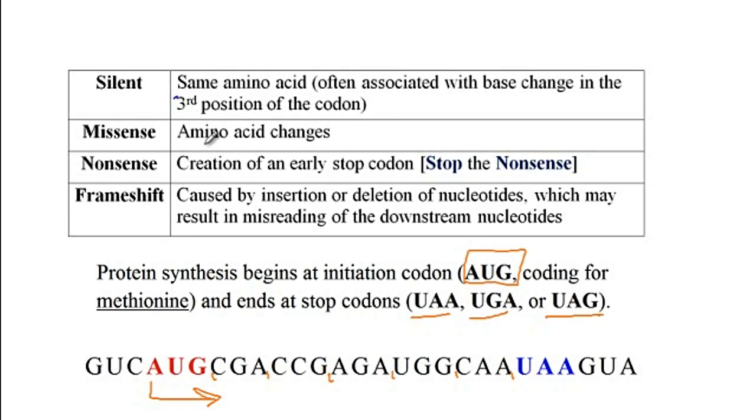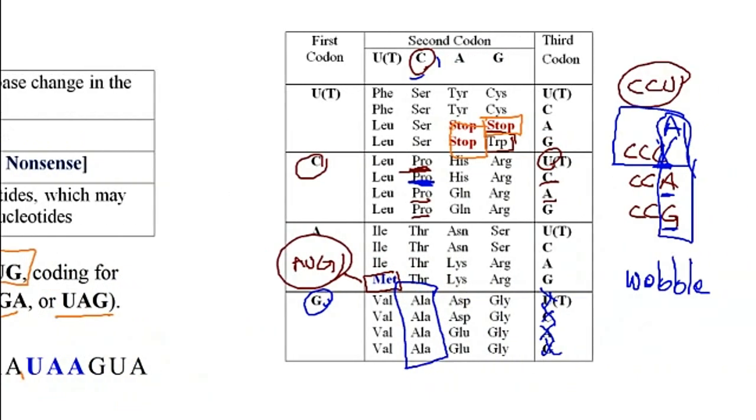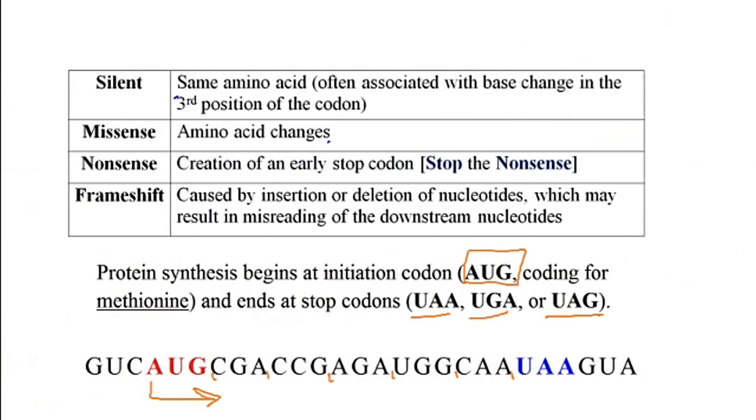With the missense mutation, however, the amino acid changes. So let me give you an example. We initially had CAC, which coded for histidine. But now we mutate that and code for CCC. So the A position has been mutated to C, and CCC is now coding for proline instead of histidine. And that would be an example of a missense mutation, where the amino acid has been changed.